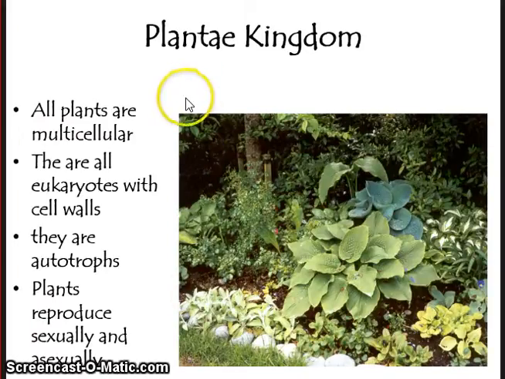The Plantae kingdom. All plants are multicellular. They are eukaryotes with a cell wall. They're autotrophs. They make their food through photosynthesis. And plants can reproduce sexually and asexually. Make sure you add that under the mode of reproduction.